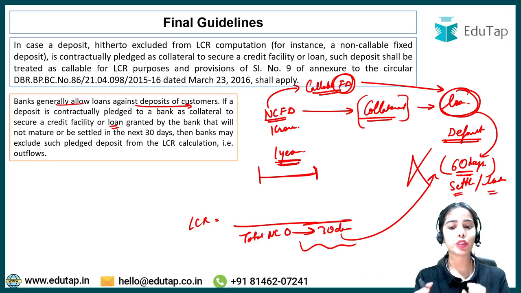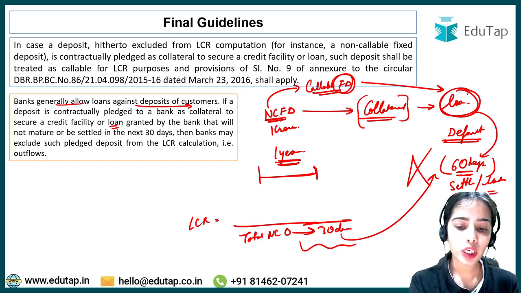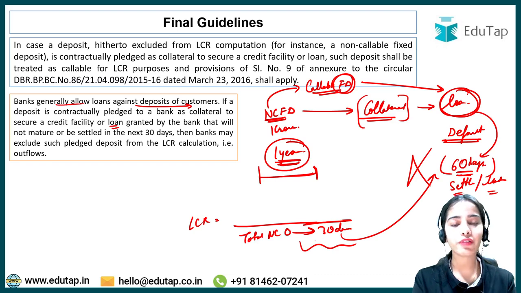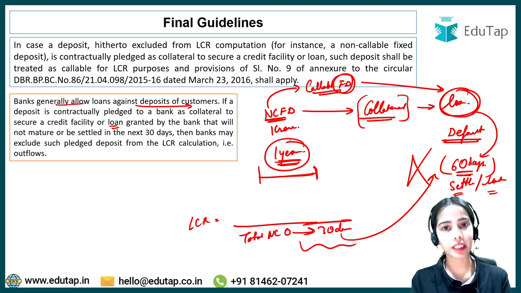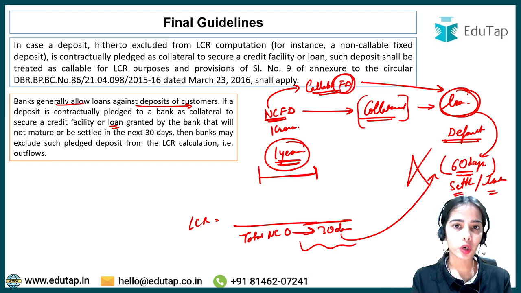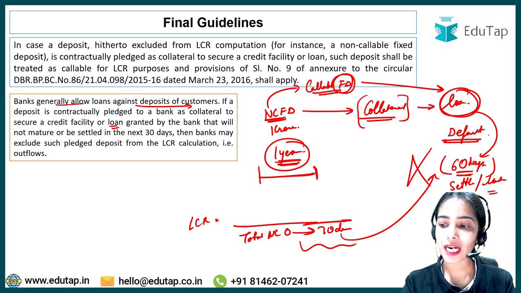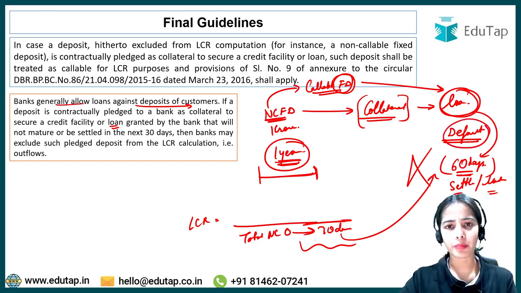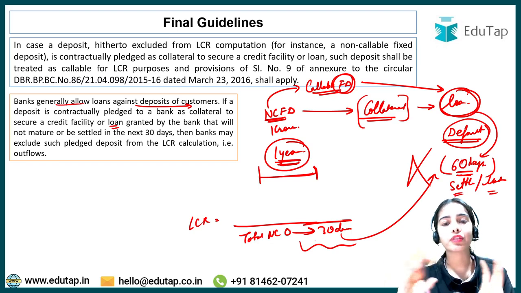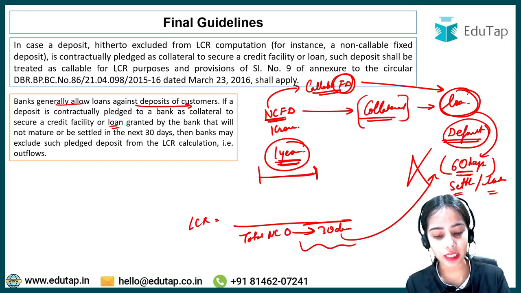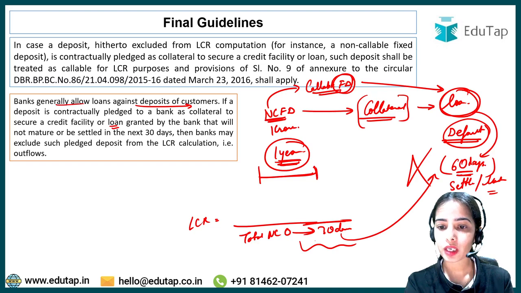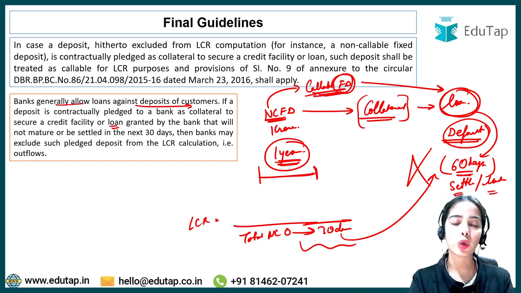I hope you are able to understand that this non-callable fixed deposit cannot be withdrawn by the depositor for a 1 year time period, because it is a non-callable fixed deposit. If it is kept as collateral with the bank, and a default happens, the default will be taken into account after 60 days, when the settlement will happen. So this money from the fixed deposit will not be taken out over the next 30 days.